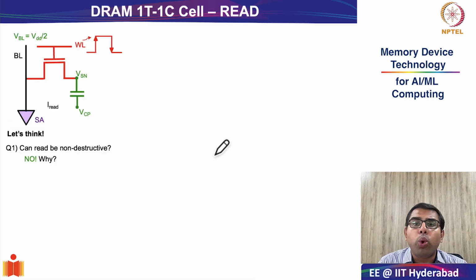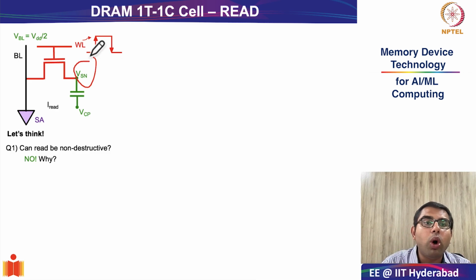Okay, so as we know, refresh involves first reading the value that is present in the storage node, and then you have to do a write back. And the natural question that we have to ask is, is refresh going to happen only because there is leakage from the storage node?